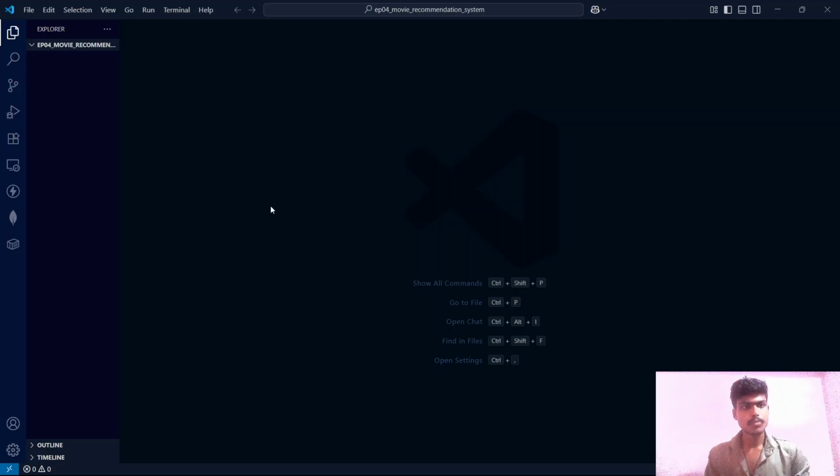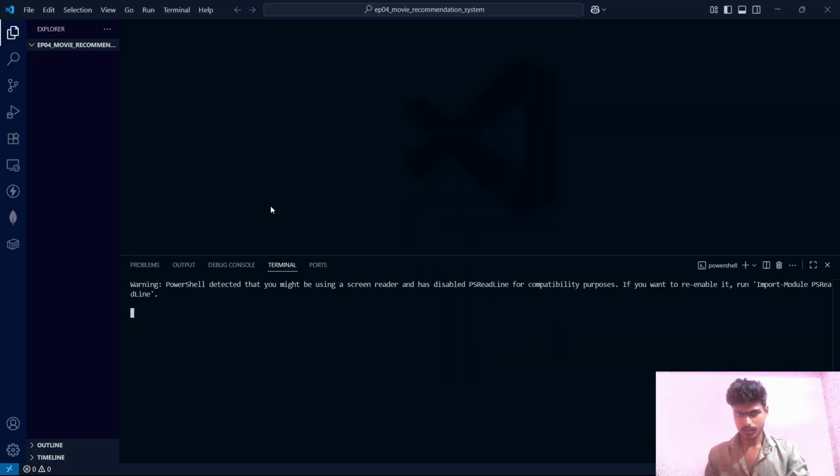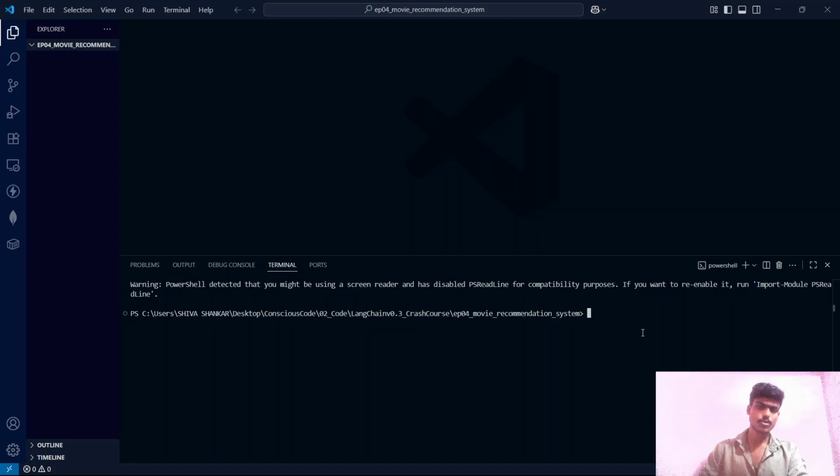I am inside my project directory. I'll open the terminal, and to start with, we will be using poetry for this project. So let me just write poetry new --src. I'll give the project name as CineGraph. You can give anything as per your wish.